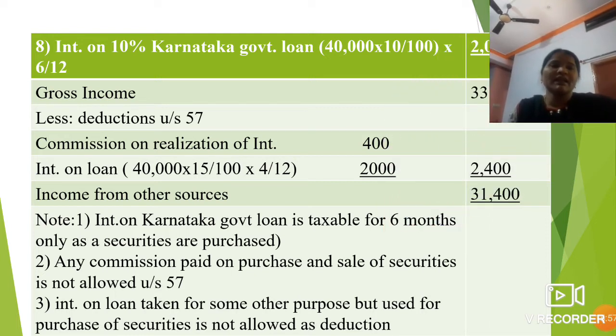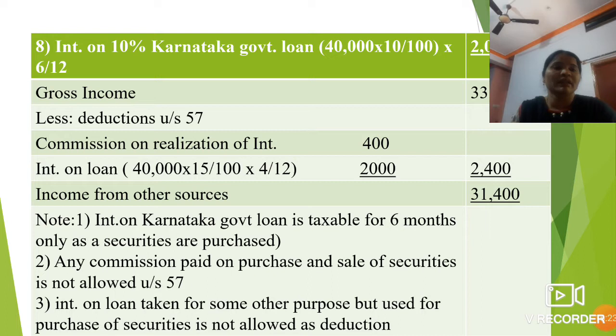So your gross income is 33,800. From the 33,800 you should deduct the deductions under section 57. As per section 57, commission on realization of interest, given in the question, is rupees 400. And interest on loan, 40,000 into 15 divided by 100 into 4 months.